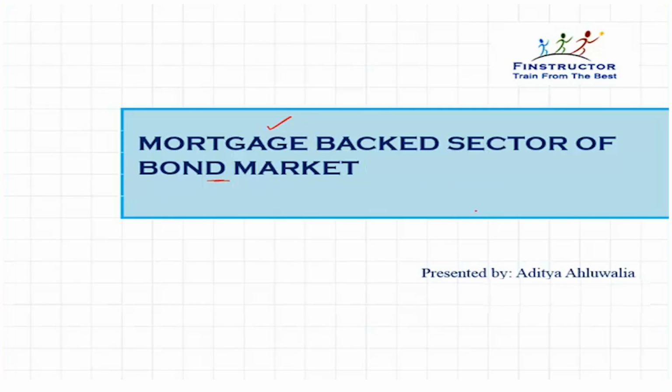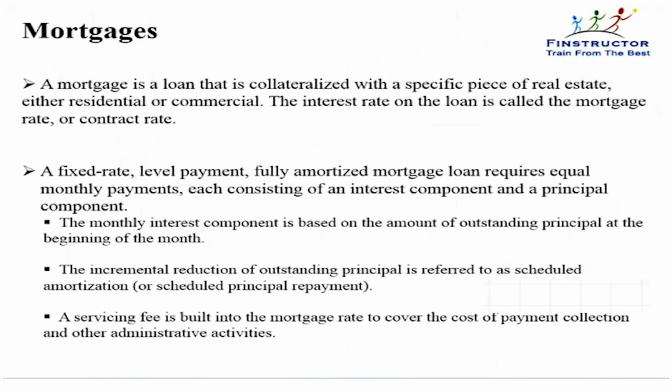And then we'll understand how we can create securities out of a pool of these loans and see what will be the risk and return characteristics of these securities. So a mortgage is a loan that is collateralized with a specific piece of real estate, either residential or commercial. The interest rate on this loan is generally fixed. That is, it is not a floating rate loan. The interest rate is generally fixed for a fairly long term, and this rate is called the mortgage rate or the contract rate.